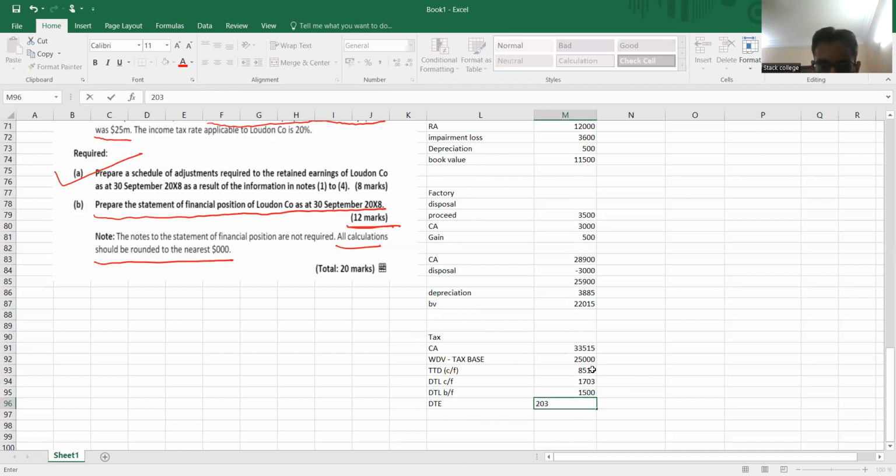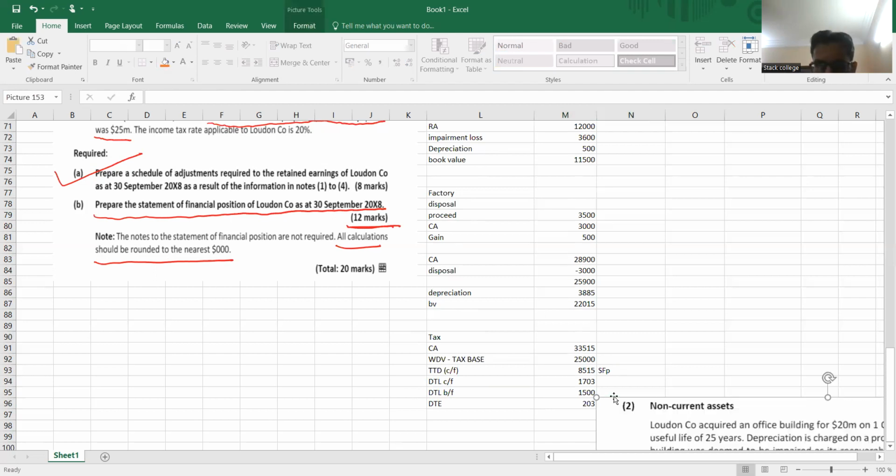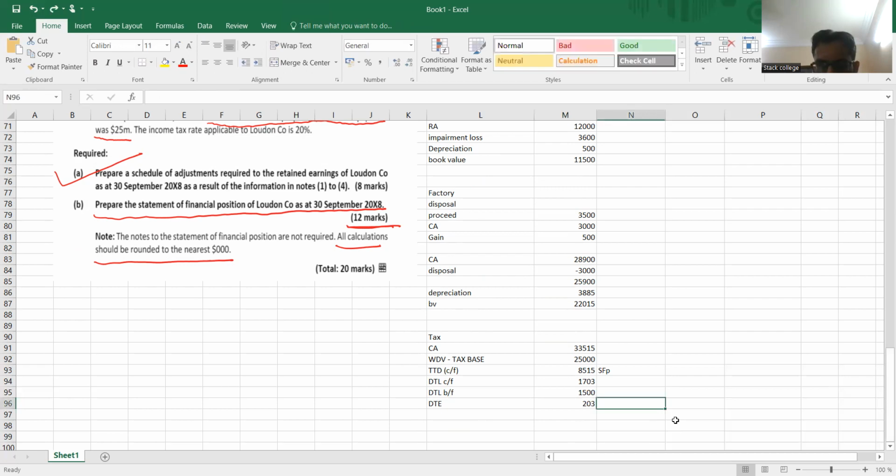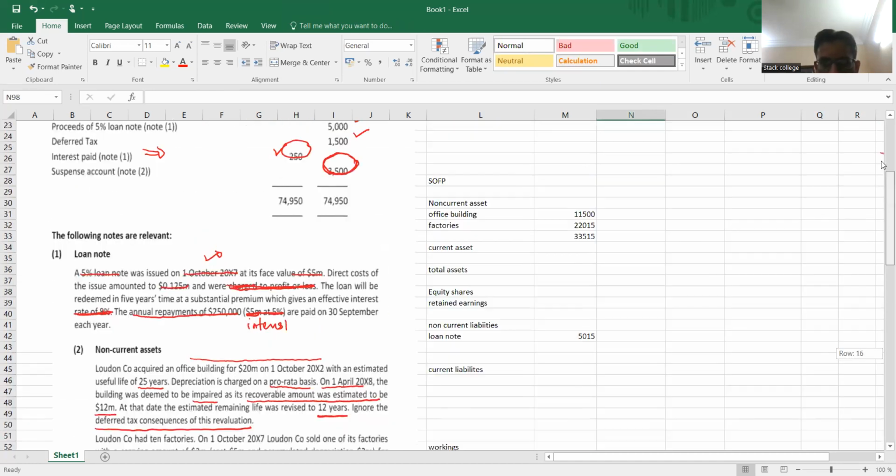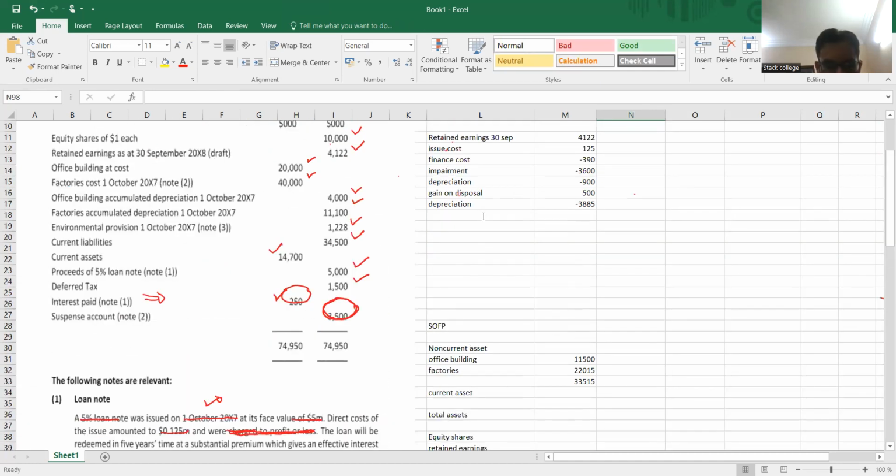This deferred tax liability we have to show in the SFP, and this deferred tax expense we have to show in the profit and loss account. It will reduce my profit.